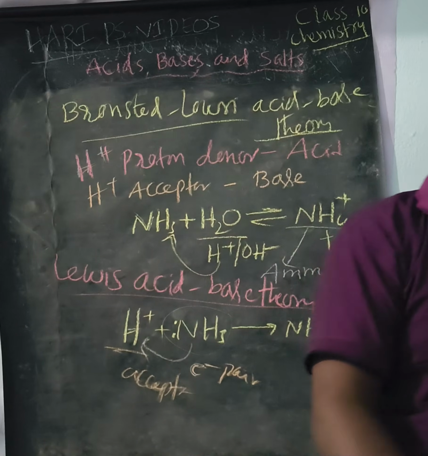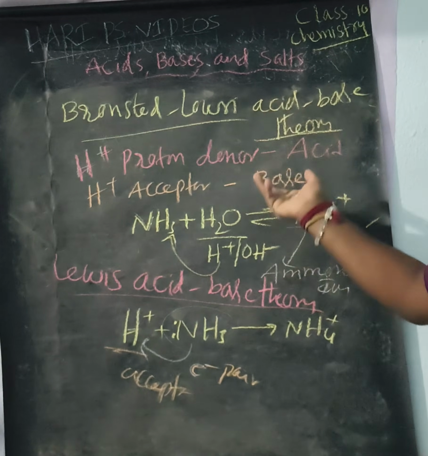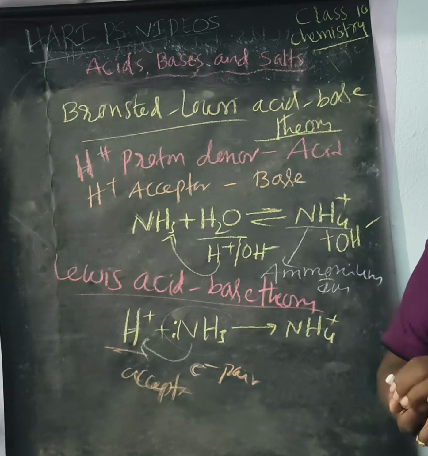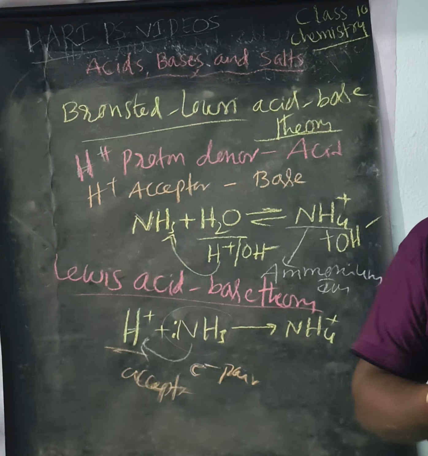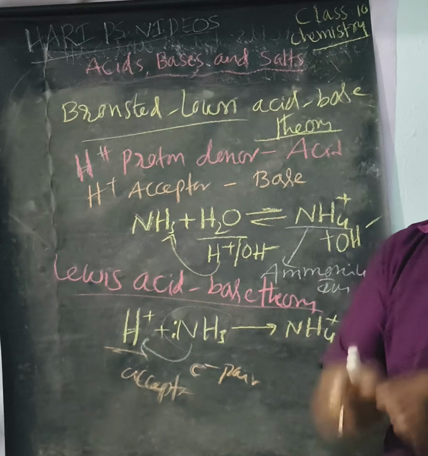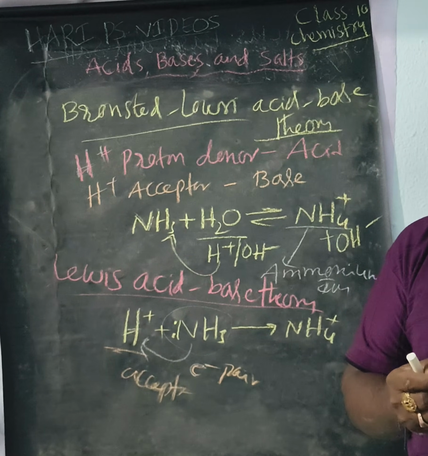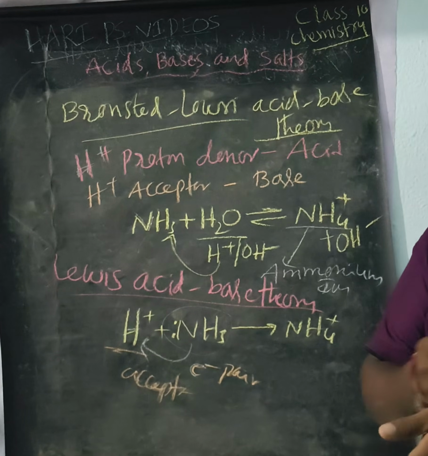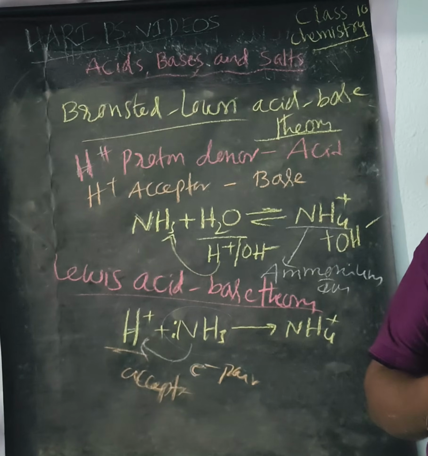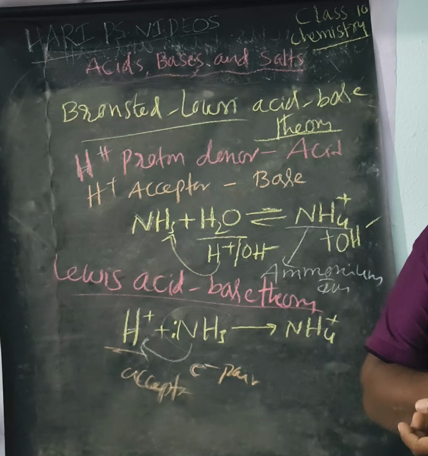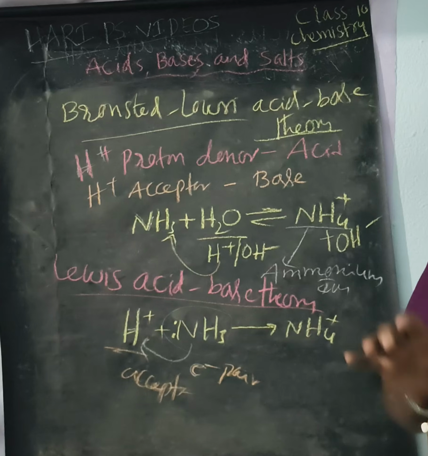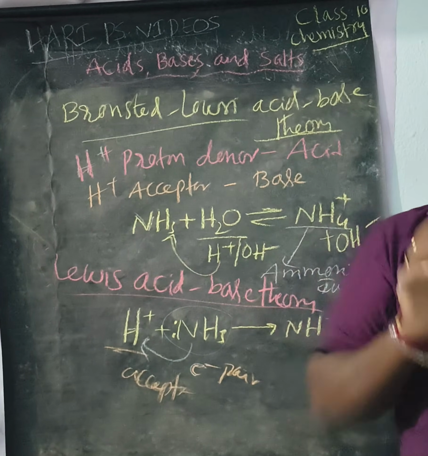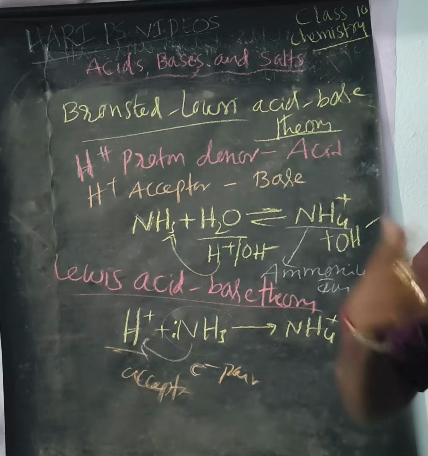In the introduction I explained all those things: Arrhenius theory, Bronsted-Lowry theory, and Lewis acid-base theory. Do not confine yourself only to your textbook; you must know some extra information, because it is basic for the next classes, intermediate. Follow your teacher's instructions and read your textbook, then you get more knowledge.